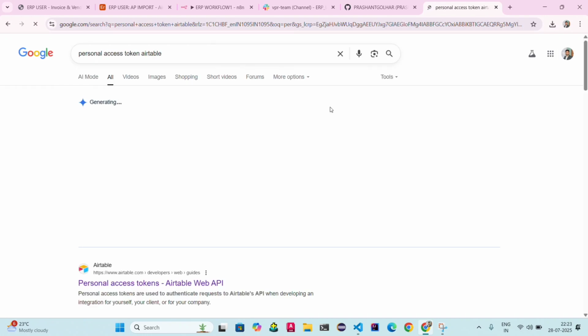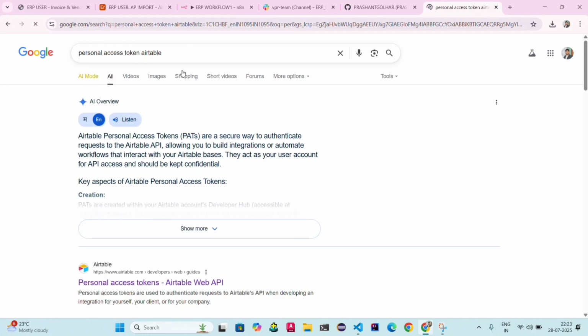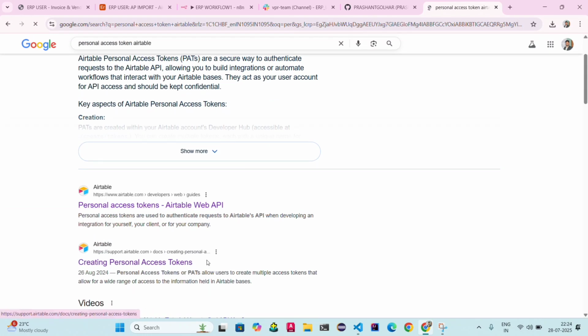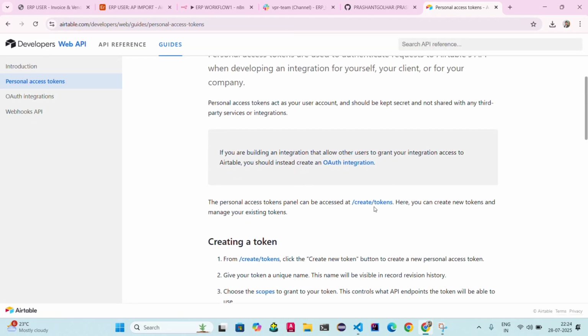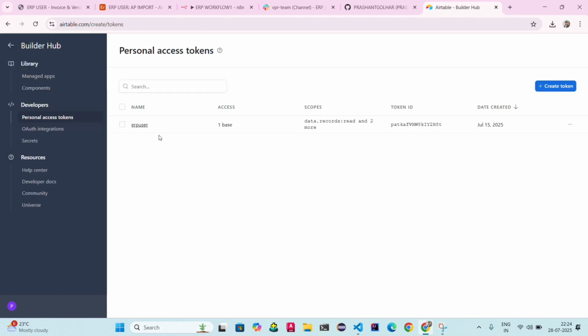Just search personal access token Airtable. You can go here. Okay, here you can see the create token option. Once you click on this, I created one before for the ERP user, which I use currently. You can create multiple tokens here.